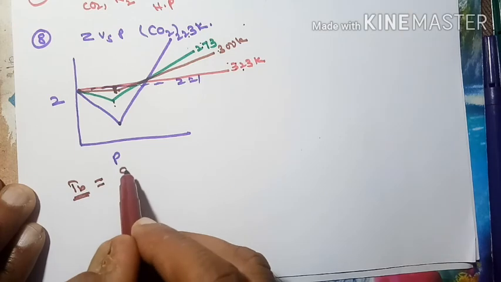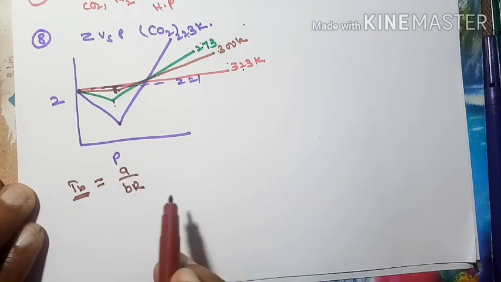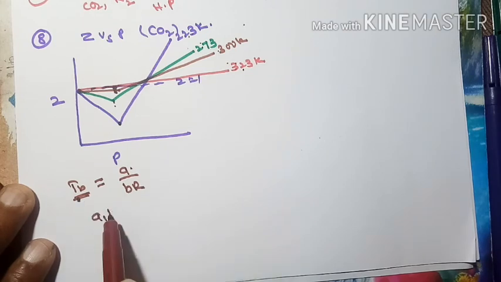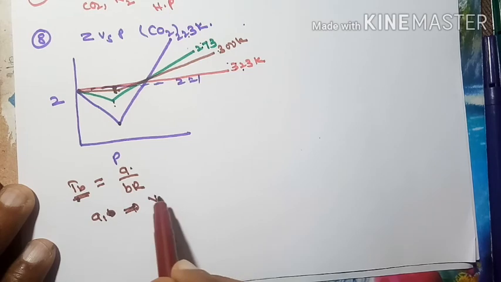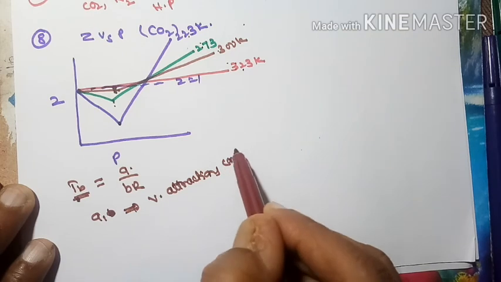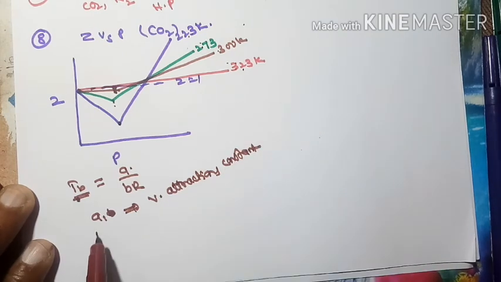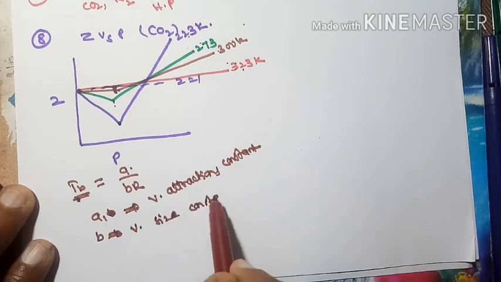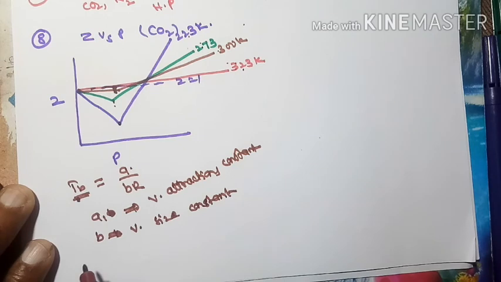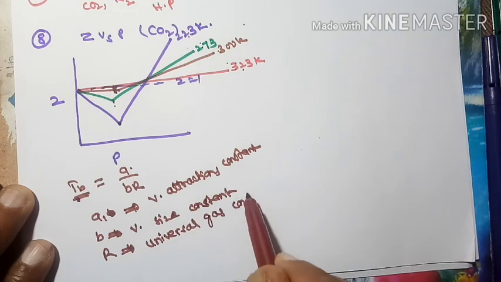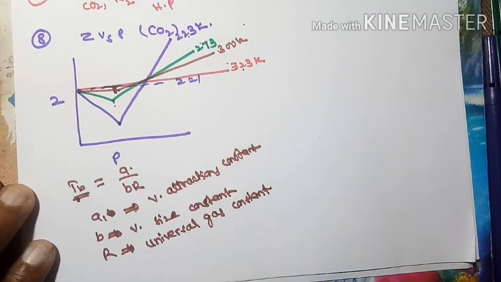This Boyle's temperature is represented with a/(bR). So TB is Boyle's temperature, and a and b: let me take first a. a is the van der Waals attraction constant. And what is b? b is the van der Waals size constant. What is R? R is the universal gas constant.